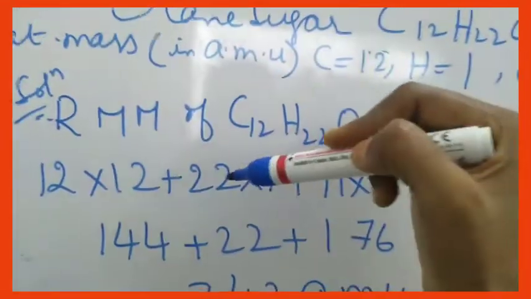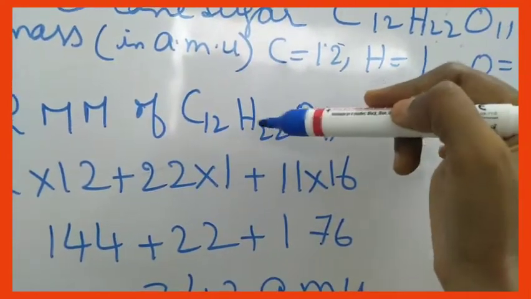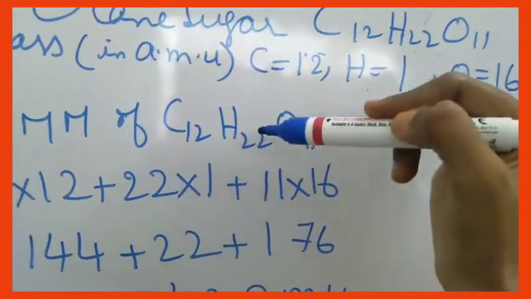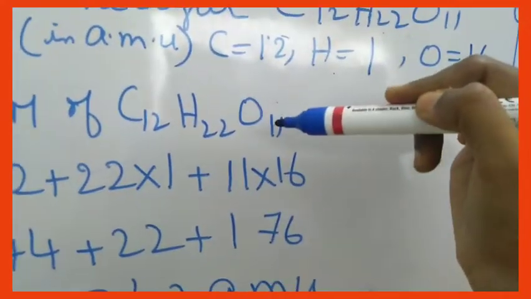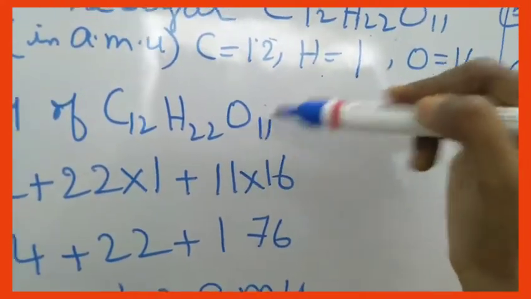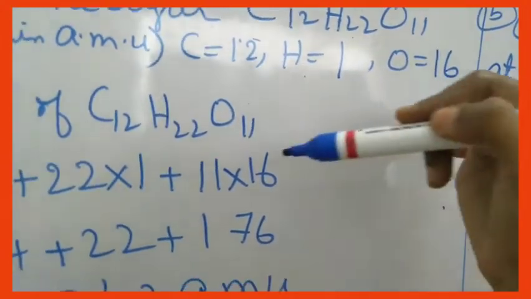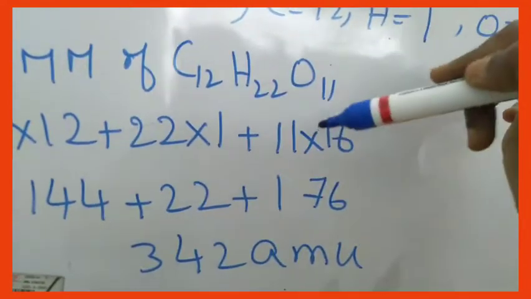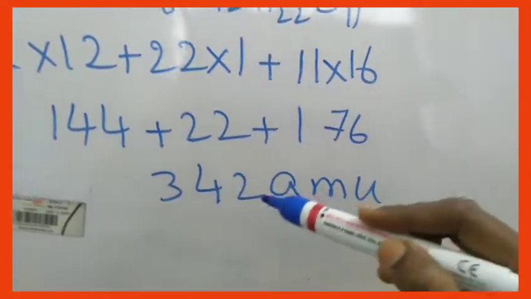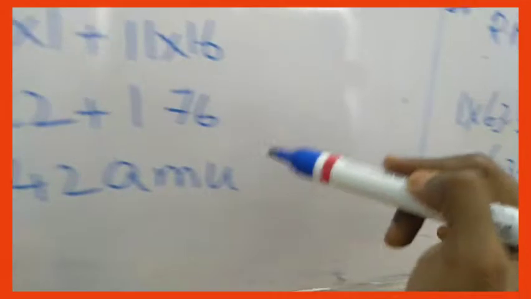Each carbon has atomic mass 12, so 12 into 12. Plus how many hydrogens are there? 22. What is the atomic mass of hydrogen? 1. So 22 into 1. Plus how many oxygens are there? 11. Each oxygen atomic mass is 16. So 11 into 16. So 144 plus 22 plus 176, you will get 342 atomic mass unit.